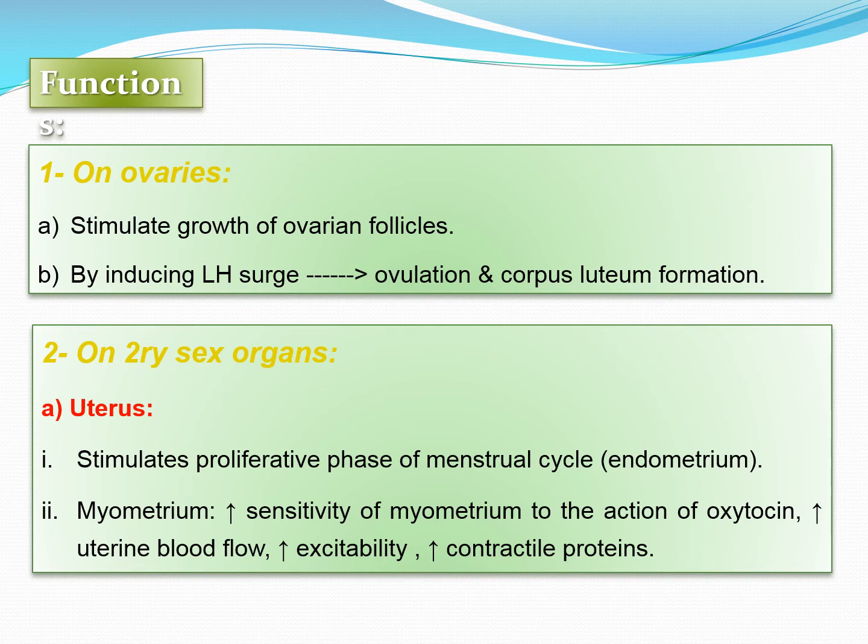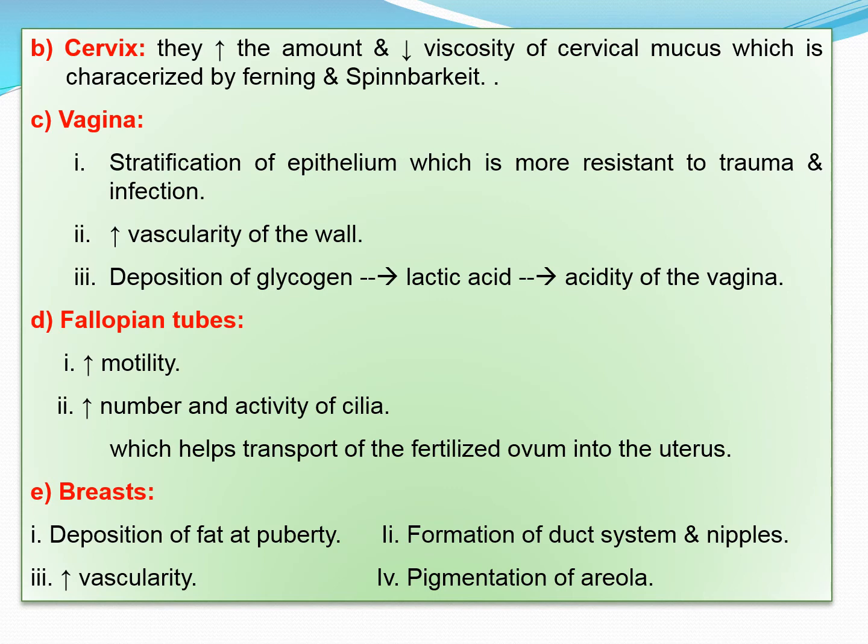At the time of childbirth, it increases the sensitivity of the myometrium, that is the muscles of the uterus, to the action of oxytocin. It also increases uterine blood flow, increases excitability, and increases contractile proteins, resulting in increased contractions of the uterus at the time of childbirth. On the cervix, it increases the amount and decreases the viscosity of the cervical mucus, which is characterized by the Fern test and Spinnbarkeit test.